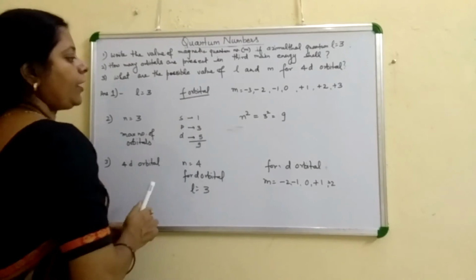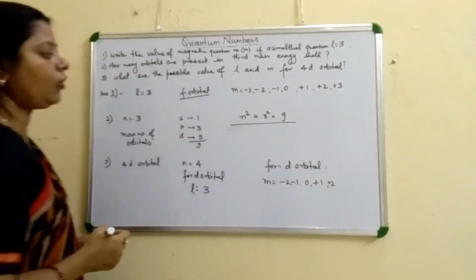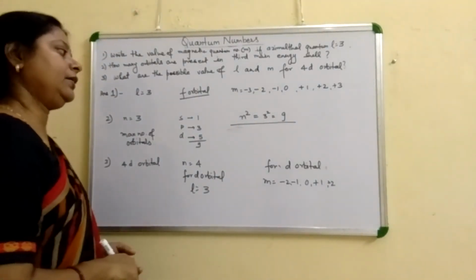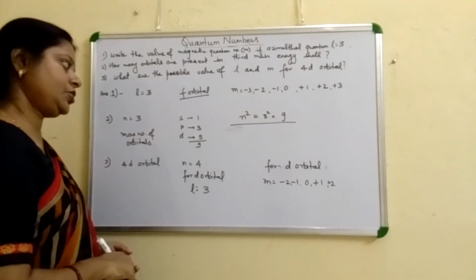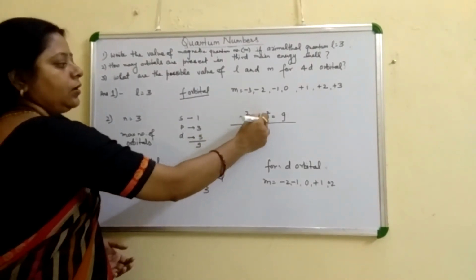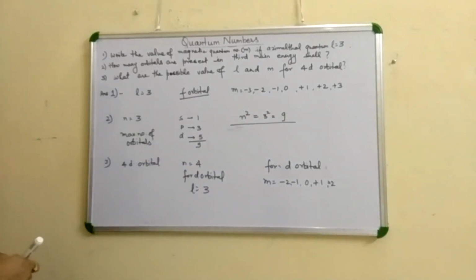We can also find out this value by n square. If we know the value of n, the maximum number of orbitals in any shell is according to n square. So 3 square is equal to 9. So total orbitals are 9.